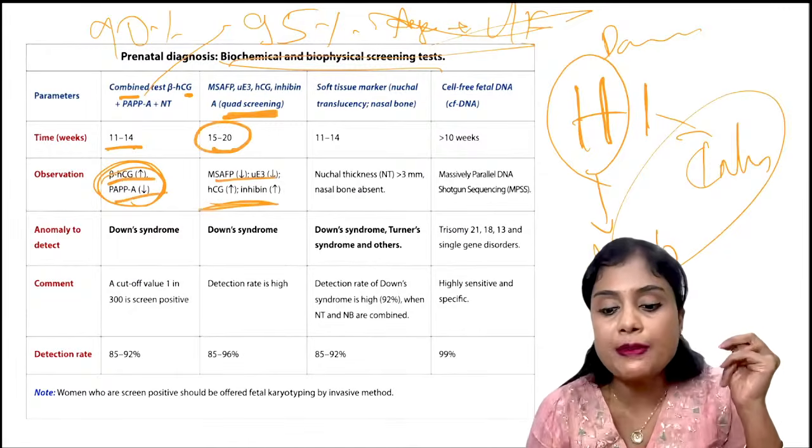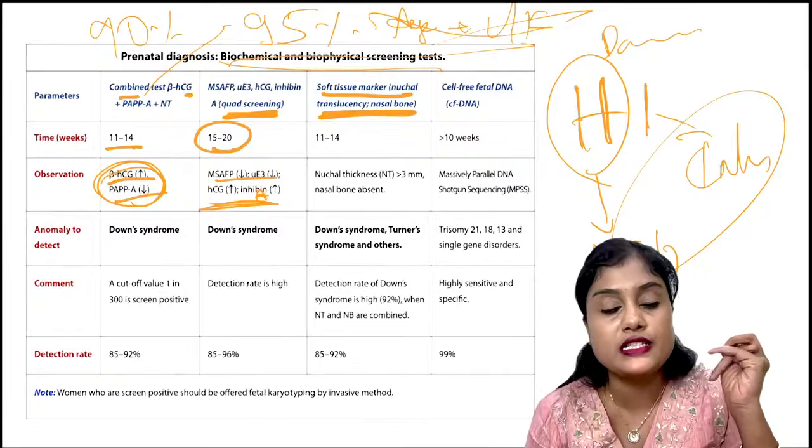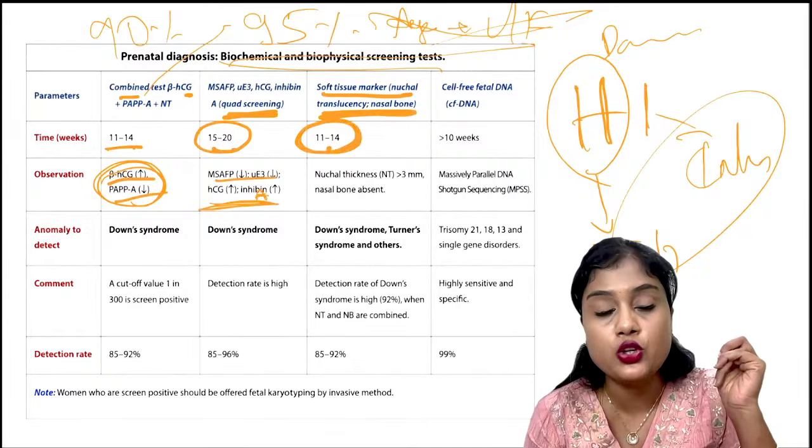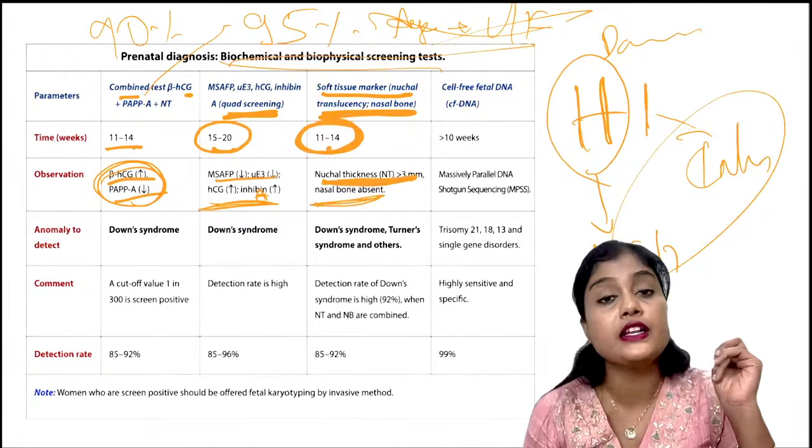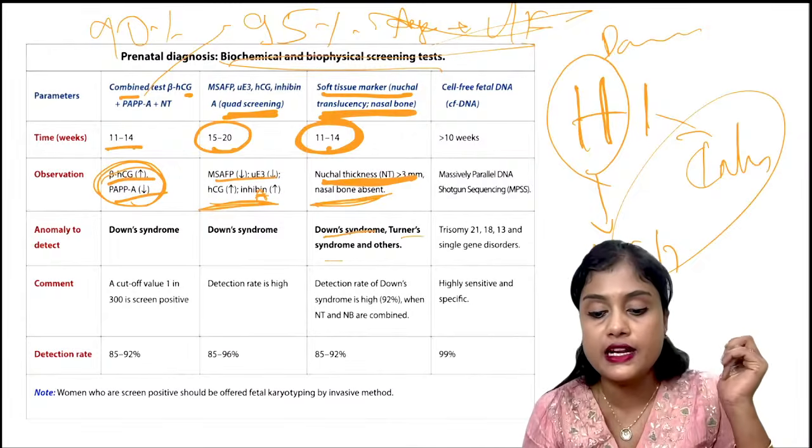Okay, so coming to soft tissue markers, nuchal translucency and nasal bone. When do we do? Between 11 to 14 weeks. Nuchal thickness or NT, if it is more than 3 mm or nasal bone is absent, then you should think in terms of Downs, Turner's and other neural tube defects.